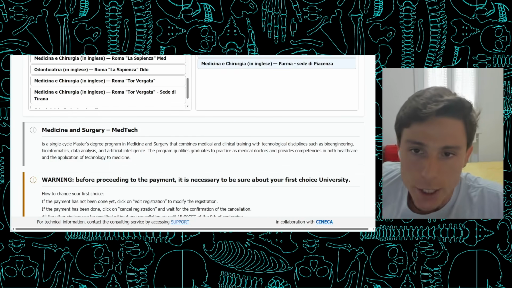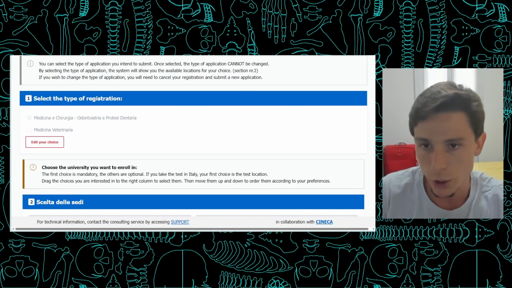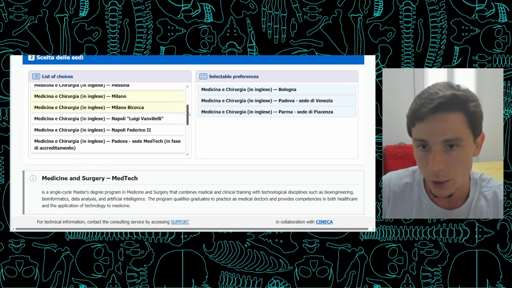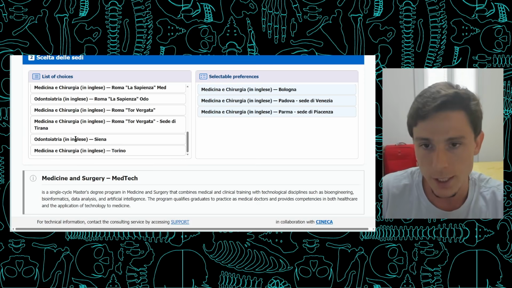And before we move on, I just want to emphasize, I know this is quite obvious, but since we had to choose from the beginning the type of course you want to study, medicine or veterinary, you won't find veterinary here among all the other options if you chose medicine, but you still have dentist. So you have dentist in Siena, and you also have dentist in Rome.